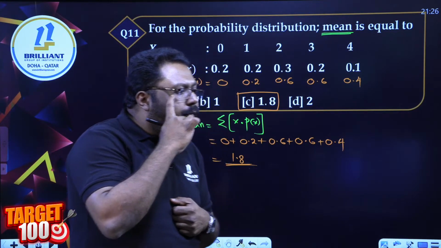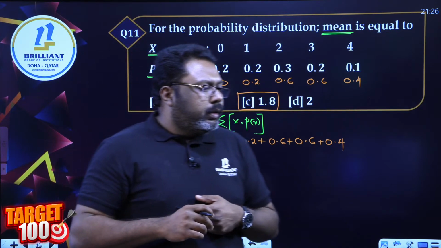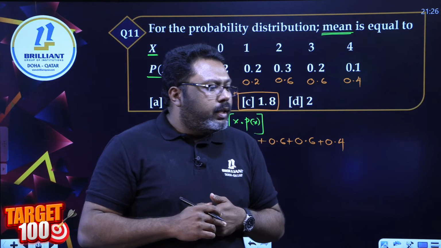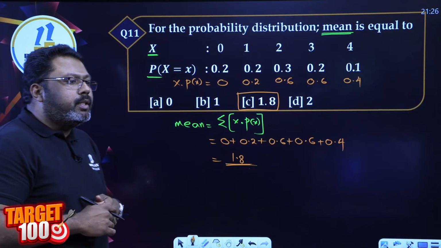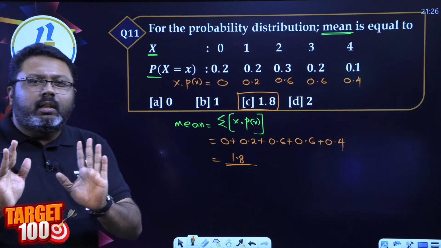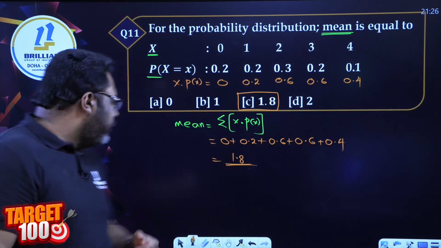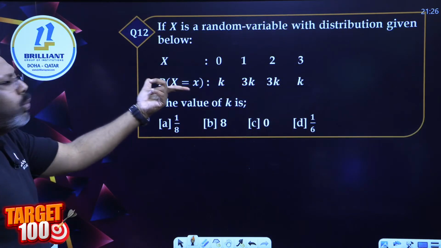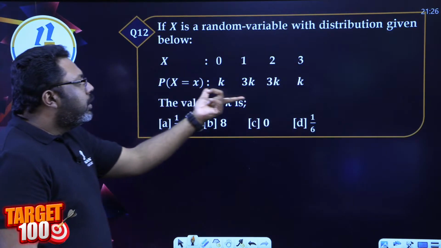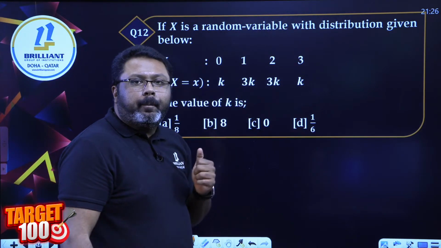Right answer, Sana, Hafiz, Shadi, Aditi, Angelan. Yes, Hadia, Dhruvil, Jawad and Faris. Very good answers, all of you. So, how to find the mean? Simple question. No complications here. Just learn how to find the mean of a probability distribution. Next, one more type is like finding the value of an unknown constant called k.